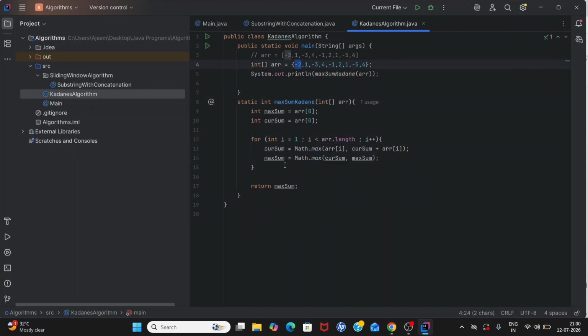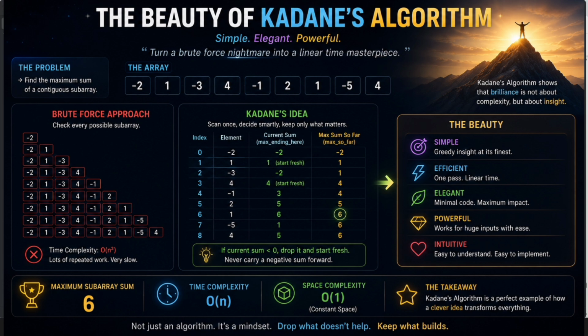And the beauty of this Kadane's algorithm is knowing exactly when to let go of something. So yeah, it's simple. Hopefully it's clear. Thank you for watching.